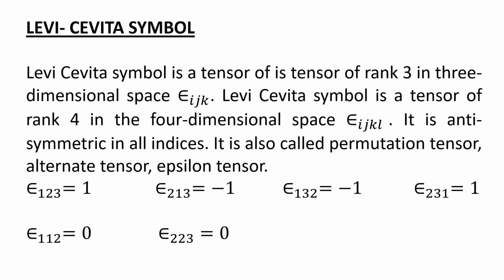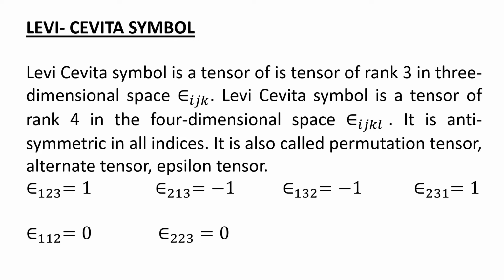How you can see, epsilon 1, 2, 3 is equal to 1. Now you can see this is cyclic. Epsilon 1, after 1, 2 is coming, then after 2, 3 is coming. So 1, 2, 3 is equal to 1. Now see epsilon 2, 1, 3. This is not cyclic because 2 then 1 is not true. After 2 it should be 3. So 2, 1, 3 means the answer is -1.